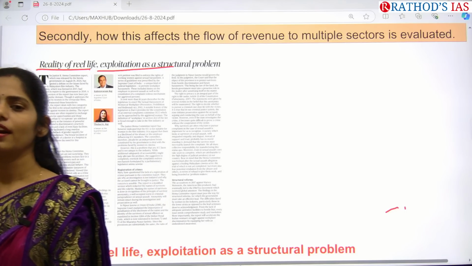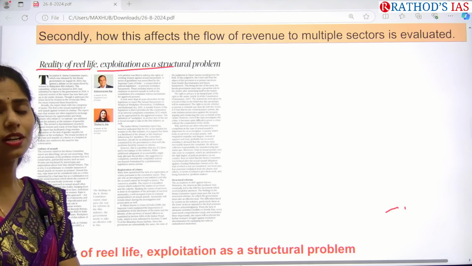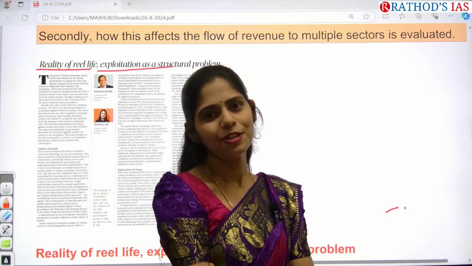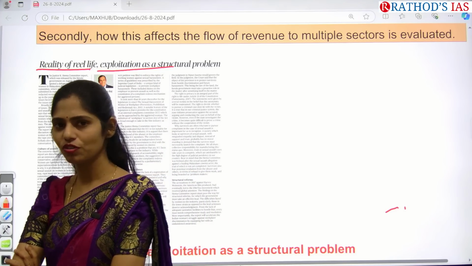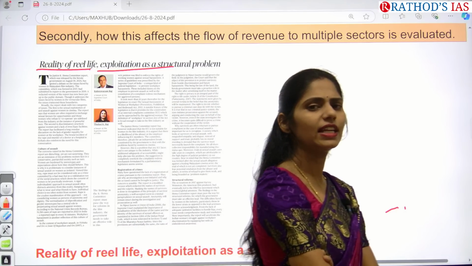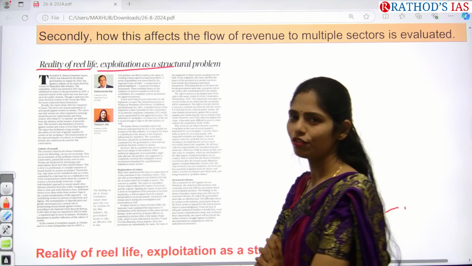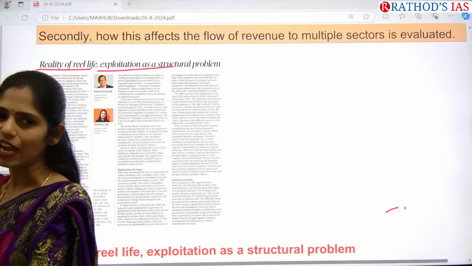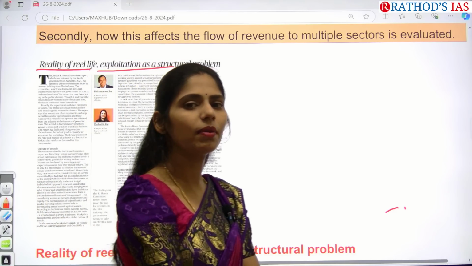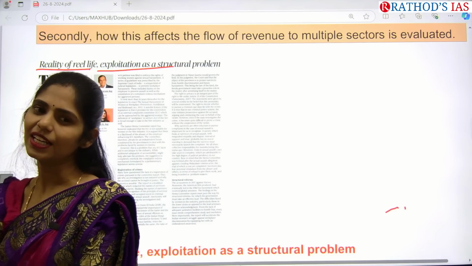So whenever you are writing an answer regarding women empowerment, women-based injustice, gender-based violence, you have to write even committees. So actually recently the Hema Committee is in news. So you have to make a note of the Hema Committee recommendations for sure. So even whenever you are writing any case study, for example, if there is any case study which is describing sexual abuse, and if you are a DM or an IPS officer, how are you going to decrease that kind of cases in your area? So if you are getting this kind of case study, you have to say, yes, we have to implement the Hema Committee recommendations.